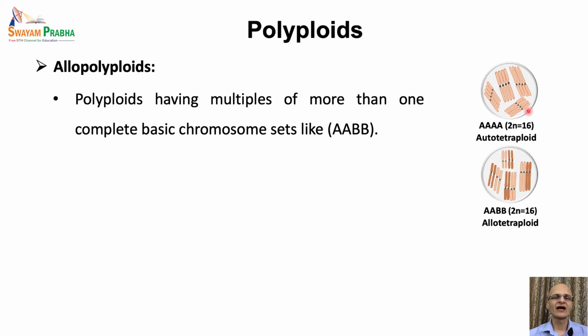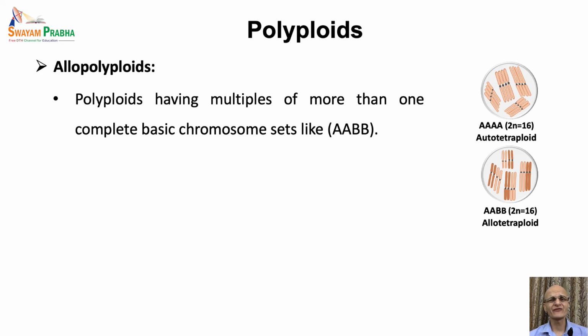However, in case of the allotetraploids, these have 4 copies of the genome, but these originated from more than one species. Like here in case of the tetraploid of AA and BB configuration, different colors are used to differentiate the chromosomes contributed by different species. So these chromosomes have been contributed by species A, that they are represented by A, and these dark colored chromosomes are contributed by the species B.